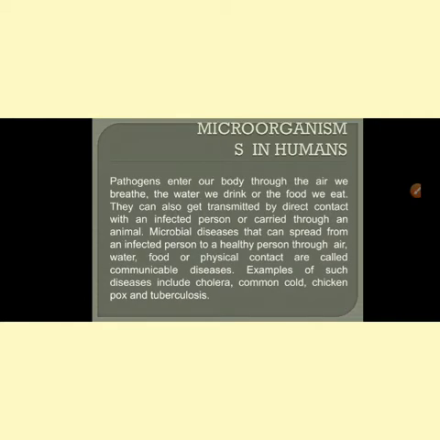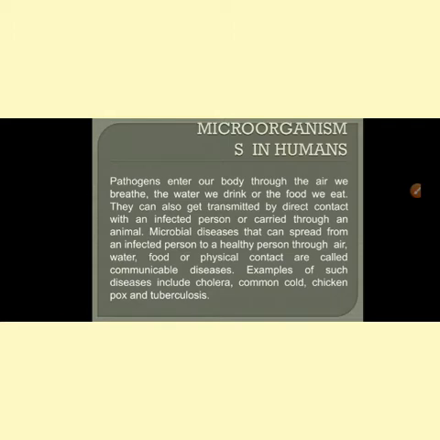So today we will discuss in detail how pathogens enter our body, how they cause infection, and what are the different means of their transmission. Transmission means how they enter into our body. The first one: some microorganisms we may get by direct contact with an infected person.